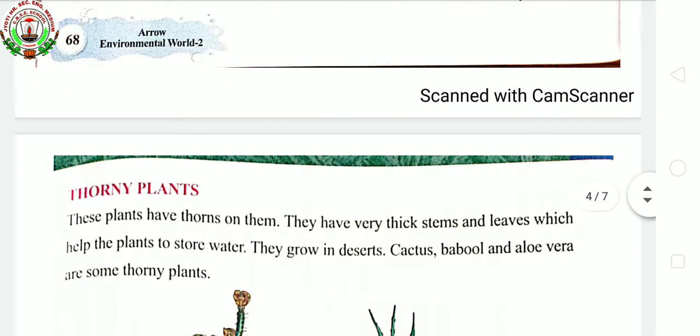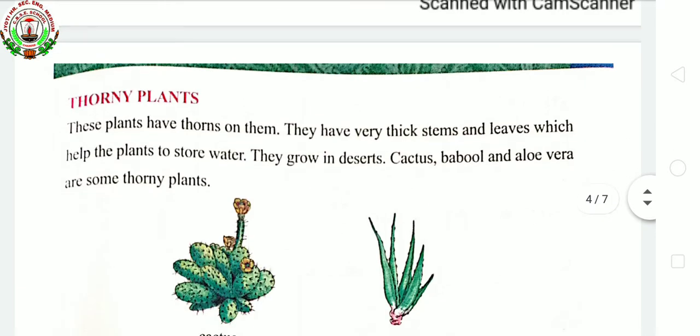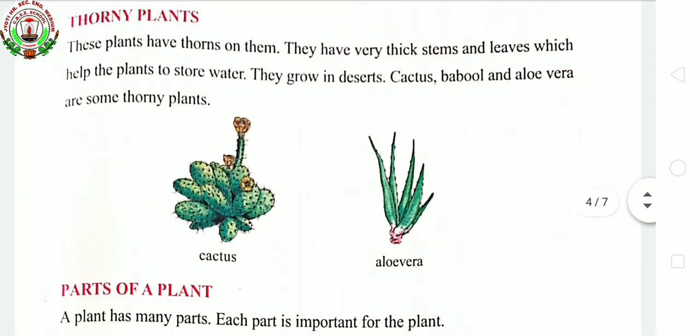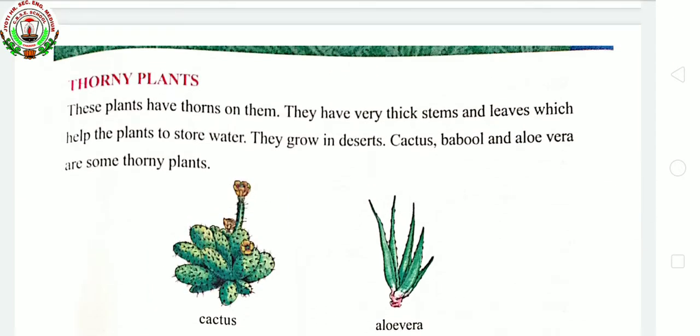Our next category is thorny plants. These plants have thorns on them. They grow in desert areas. Besides this type of plants, one more addition I am doing, that is wild plants. Do you know wild plants by the name itself? That means wild plants are the plants which are not that useful, because they grow naturally and do not need any kind of personal care. For example, grasses.